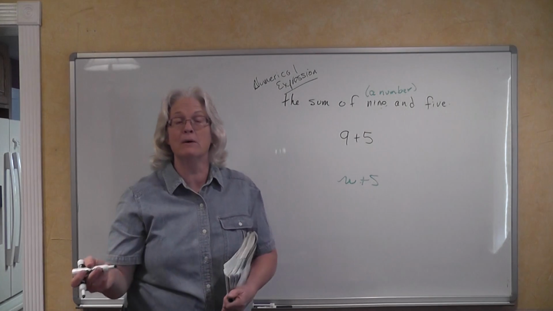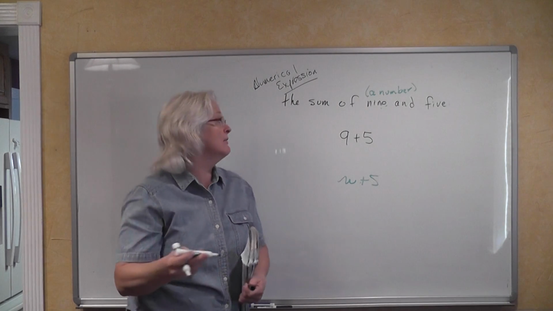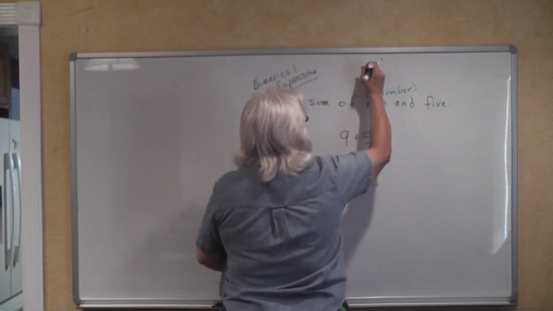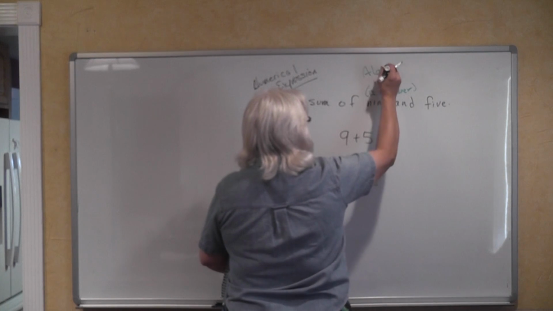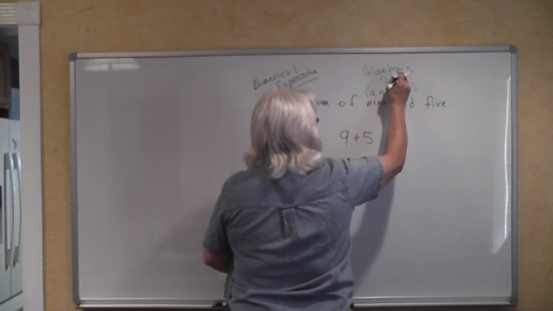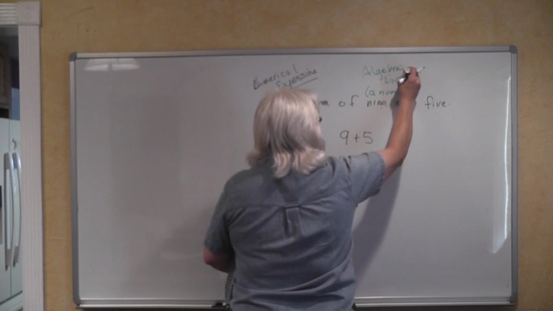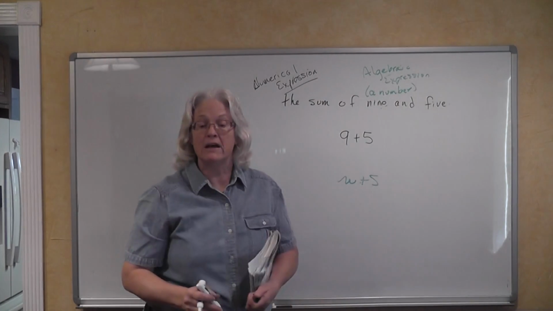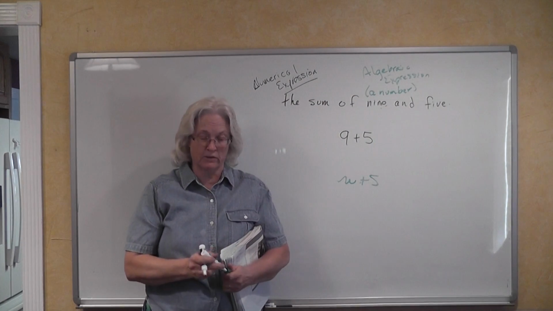We don't know what that number is, but we know that we're going to add 5 to it. And this would then be an algebraic expression because we have a variable included as a part of the expression that we're trying to write.